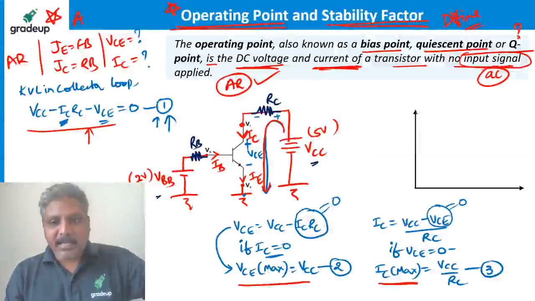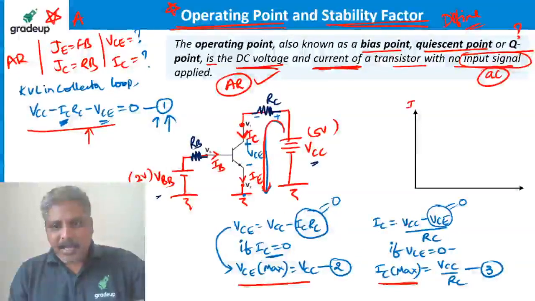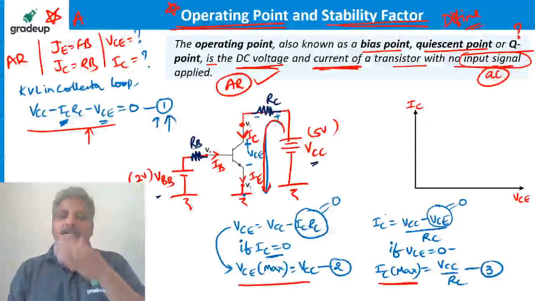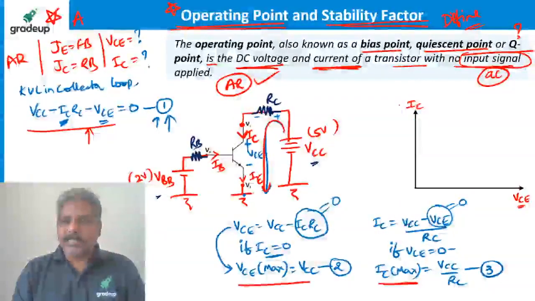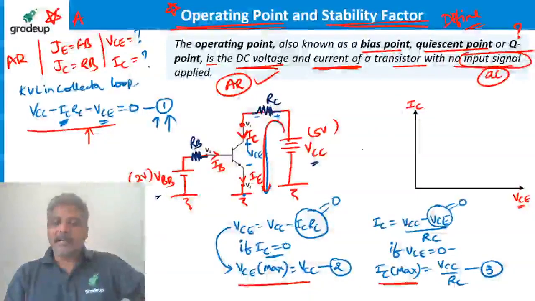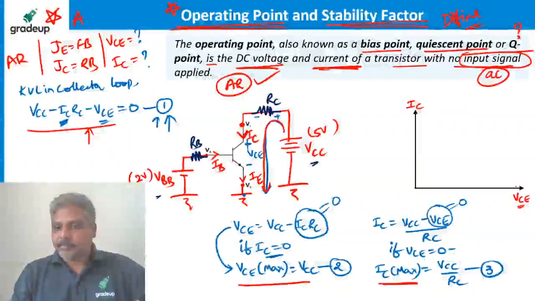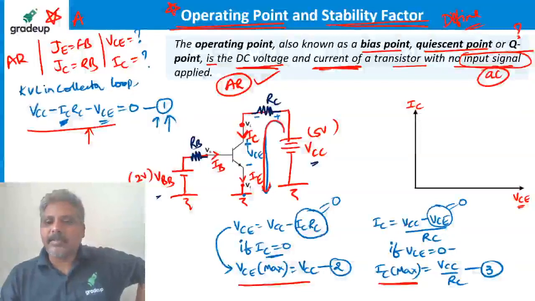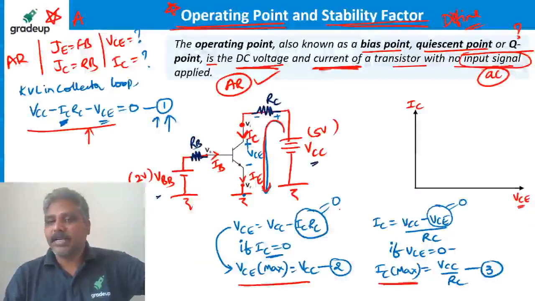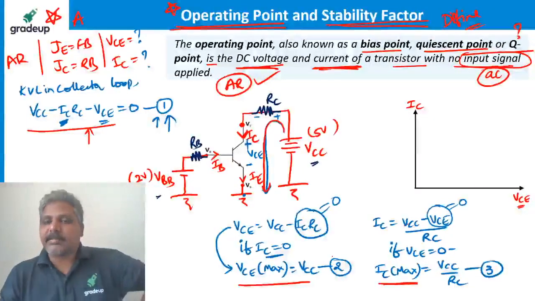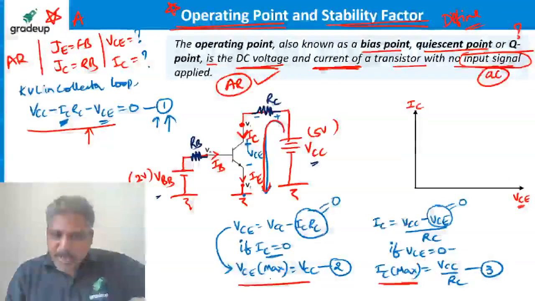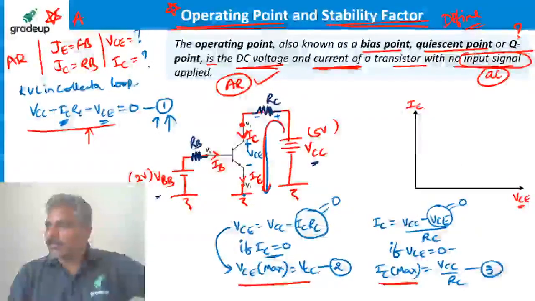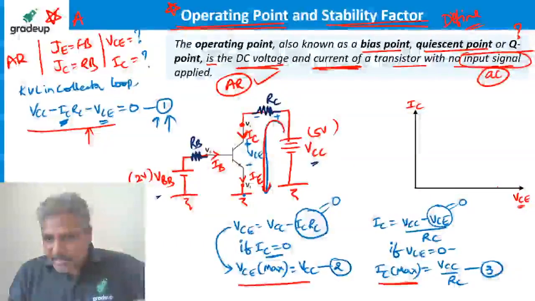Now let me take a graph. This graph I'll plot between IC and VCE. Are these DC voltages or currents? Is this voltage DC voltage or AC voltage? Is this current DC current or AC current? Come on guys, tell me. Are these parameters DC or AC that I am dealing with? Respond. By the time I tell you, VCE max is the VCC value. So somewhere here is the VCC value.